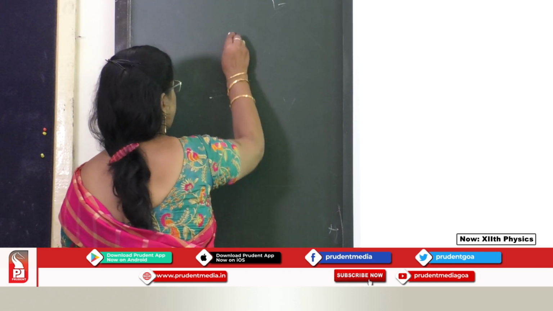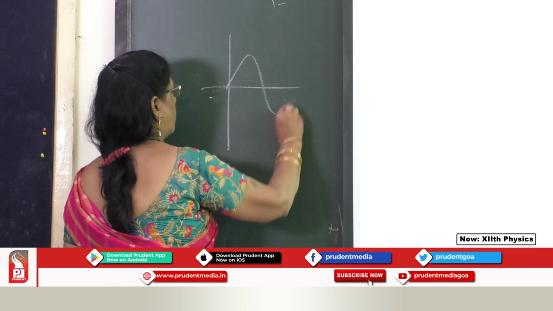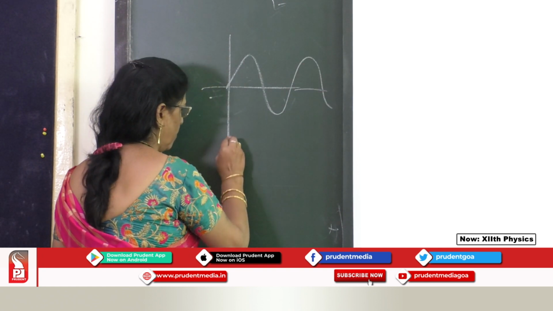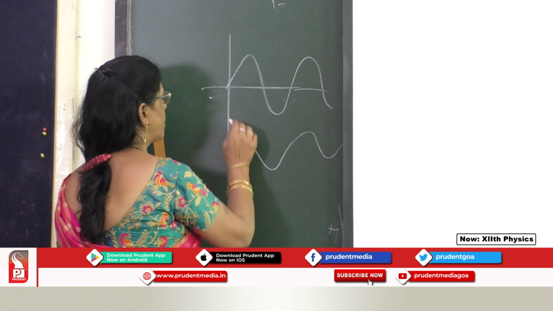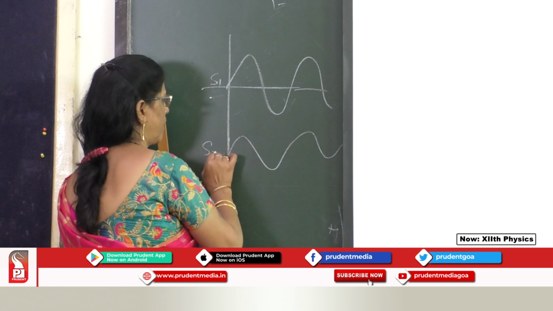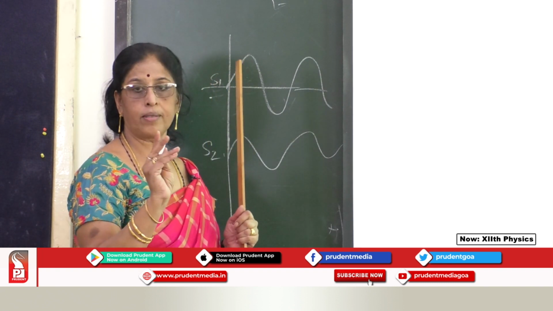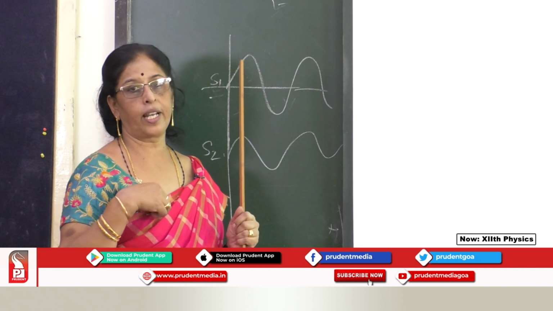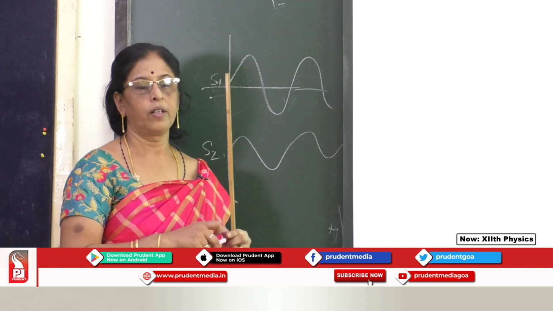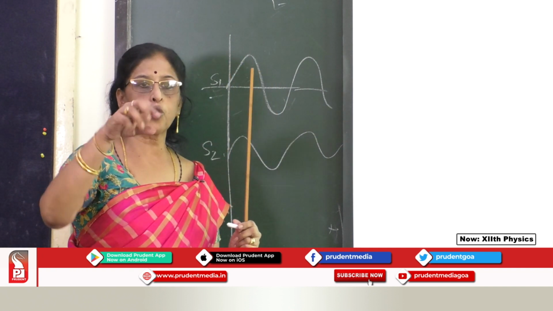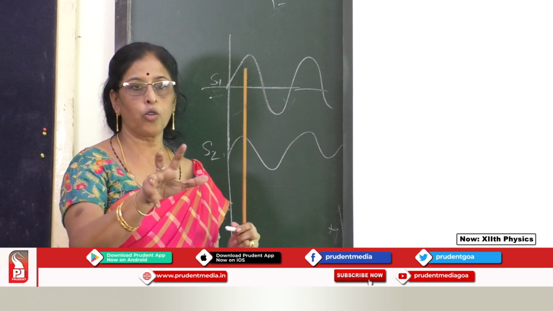Now, there are two waves here. I'm considering two different sources, S1 and S2, which give out the wavelengths. Just imagine in a still pond, you are throwing two stones at the same time, close together.